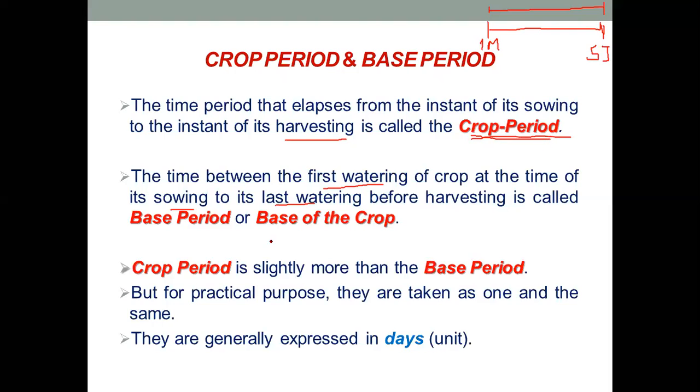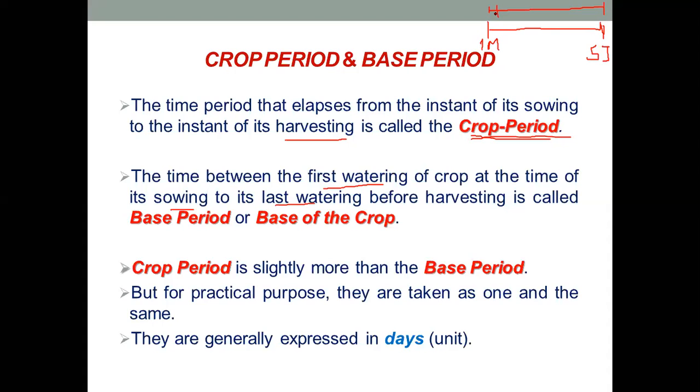So what is the base period? Now after you have planted the seeds, you will water the field for the first time. You will not water the field before planting the seeds.